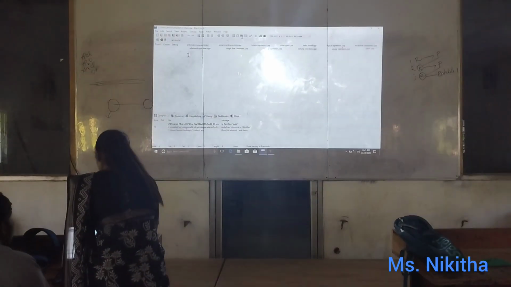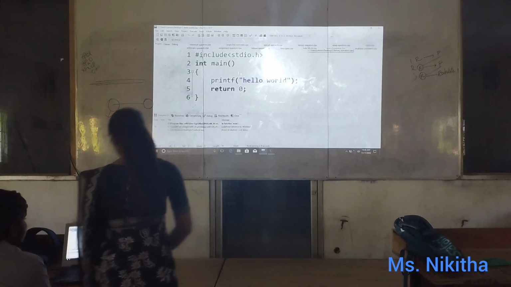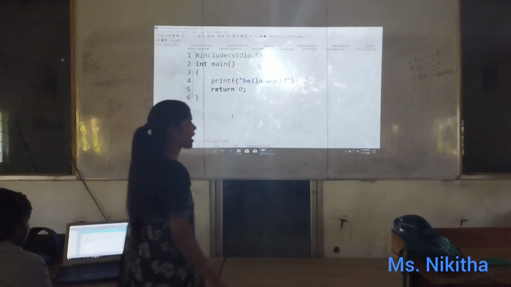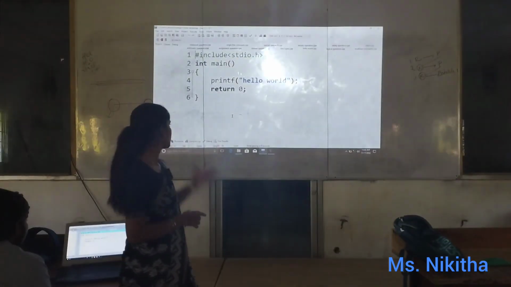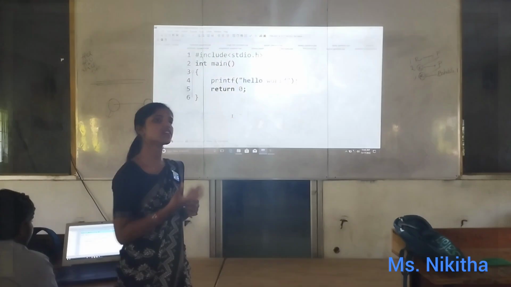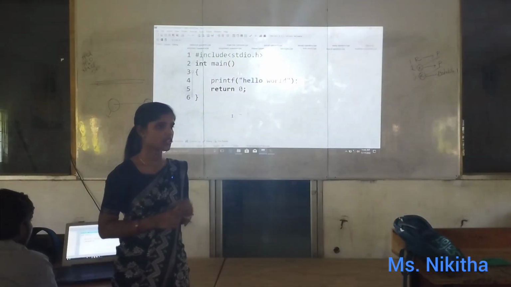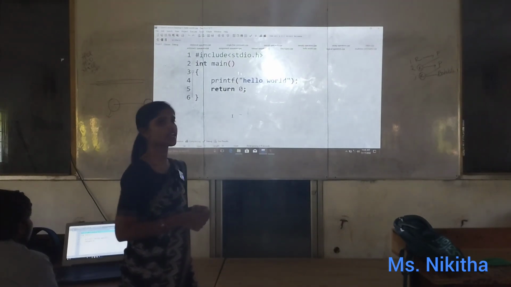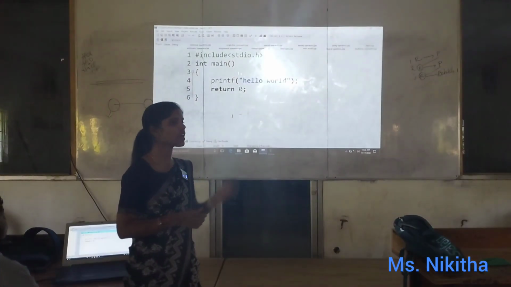So now, first we have seen the first ever program, that is hello world, right? The starting line is hash include stdio.h and int main, then inside the main we have printing of hello world. For the sake of returning the output we have return 0. Is it clear? We are including the input and output header file into the code. After including, we start the main block.